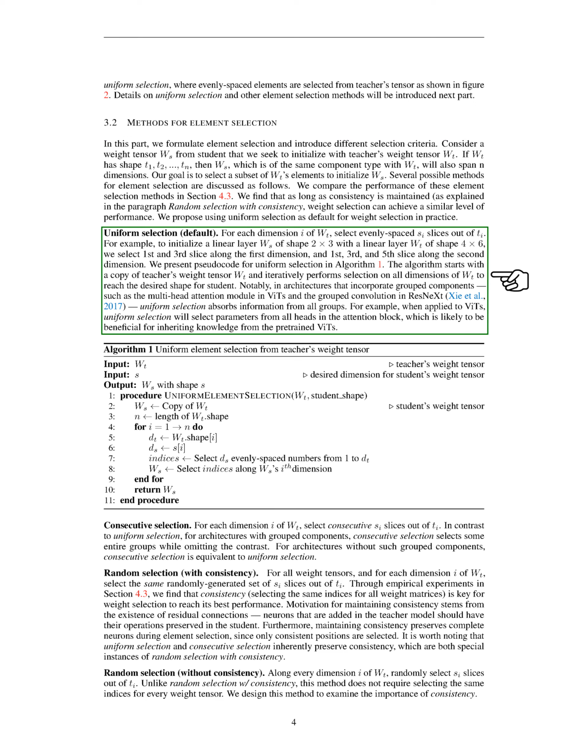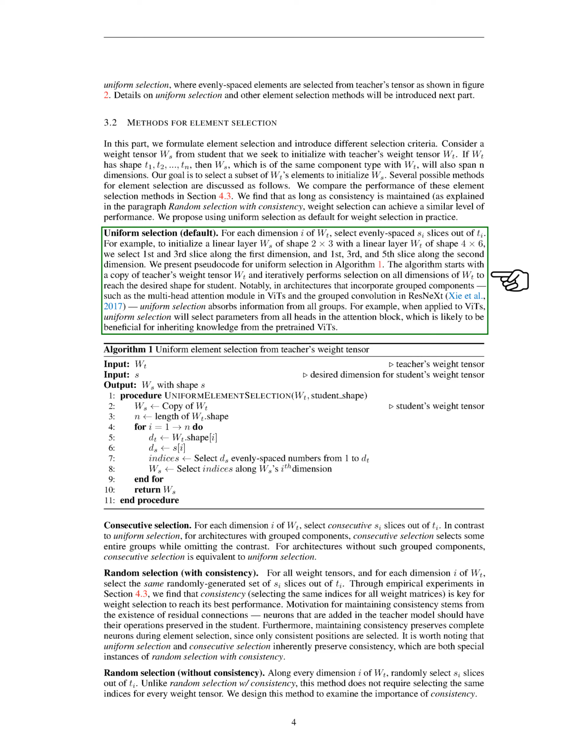For example, to initialize a 2x3 linear layer with a 4x6 linear layer, we would select the first and third slice along the first dimension, and the first, third, and fifth slice along the second dimension. This method is particularly effective for architectures with grouped components, as it ensures information from all groups is included.